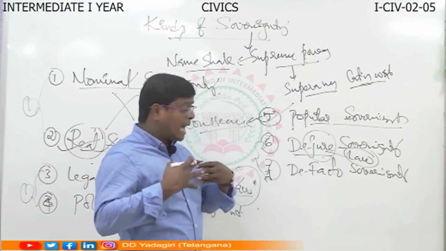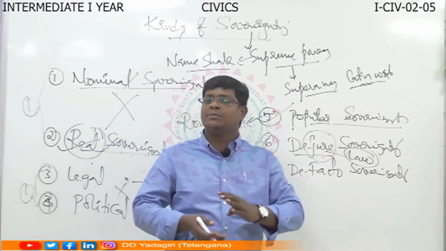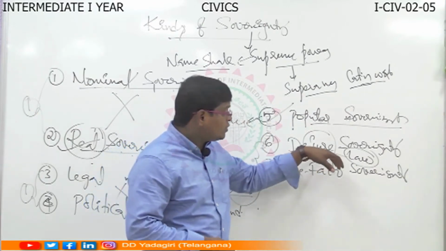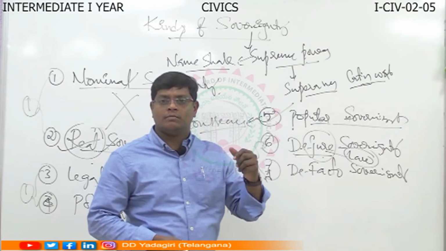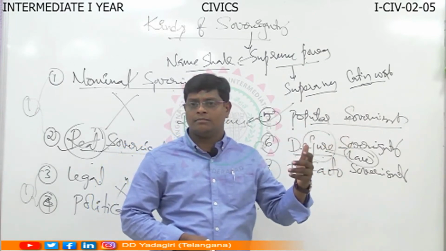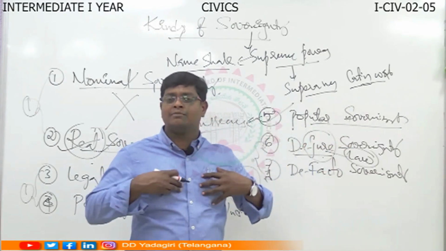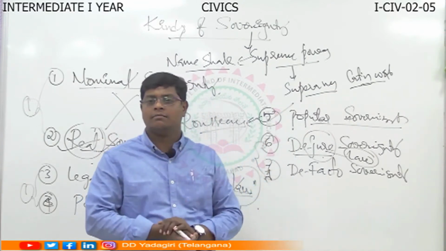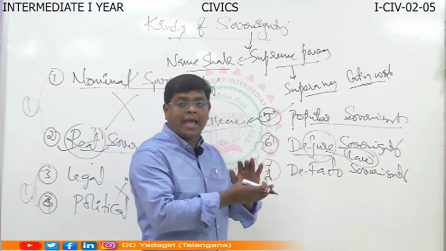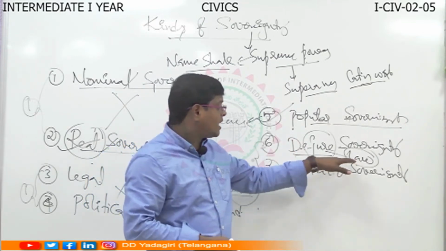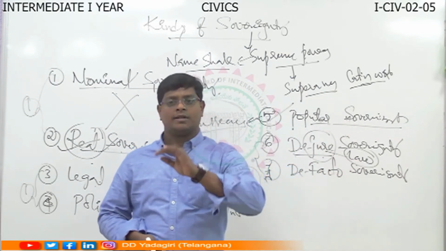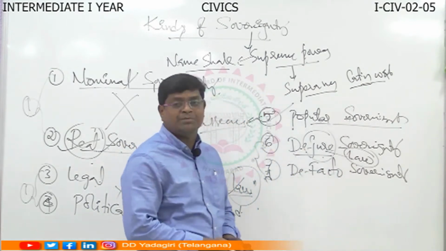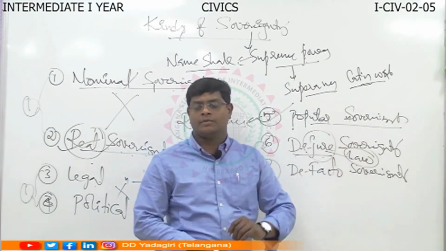For example, if I am the person who enjoys the sovereign power over the people and subjects in the country, and this power is approved by law, that means the law considers me the sovereign. Then I enjoy the power of de jure sovereign. If the law does not accept this, then I am not considered the sovereign. That is why de jure sovereignty is the sovereign power which is based on law.